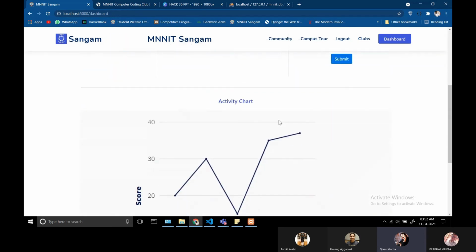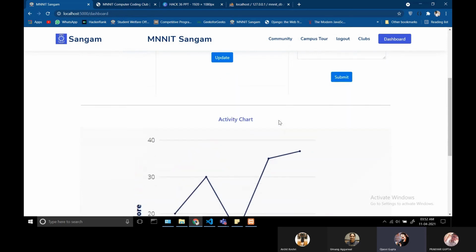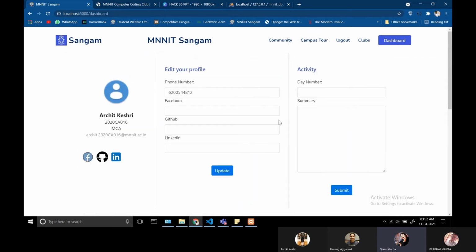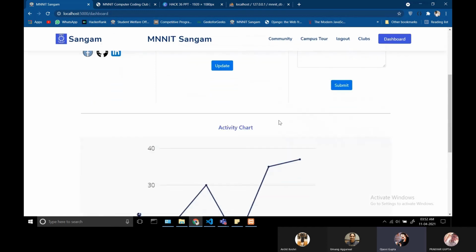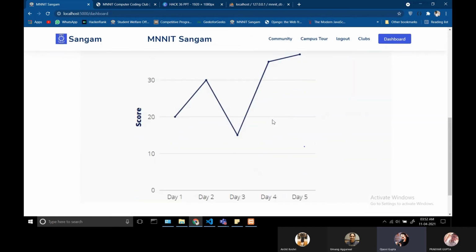There is also an activity section where the user can enter his daily stats, and based on his daily stats, a score would be allotted and a graph would be plotted. But this feature for now is static. It has not been implemented by us, but we plan to do it later on.